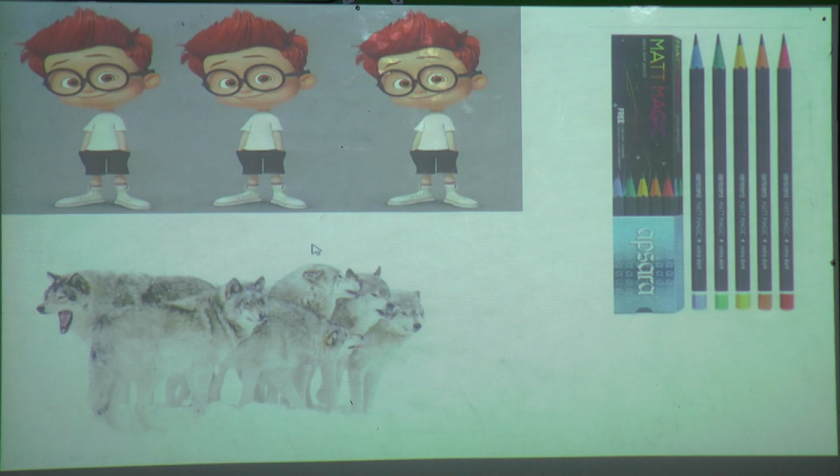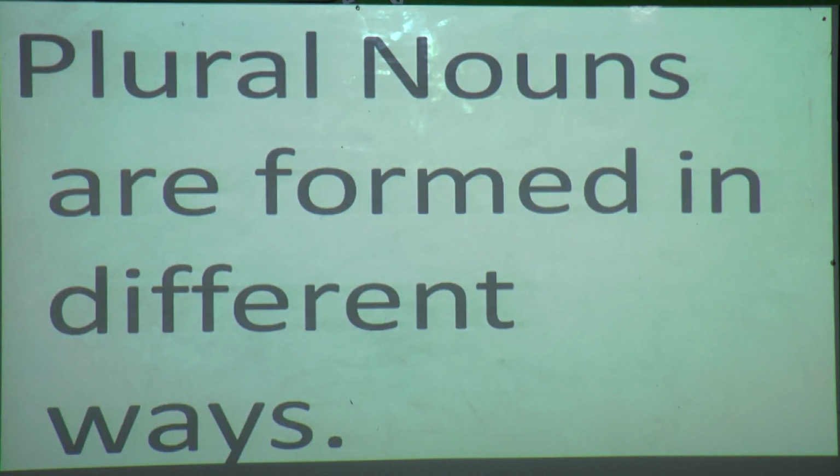Understood, students, what plural nouns are? Hope you have understood the difference between singular noun and plural noun. A singular noun stands for only one person, place, animal or thing, and a plural noun stands for more than one person, place, animal or thing. Now how can we form these plural nouns?